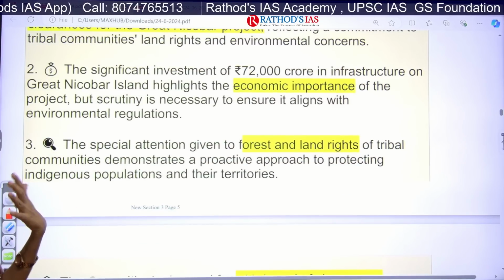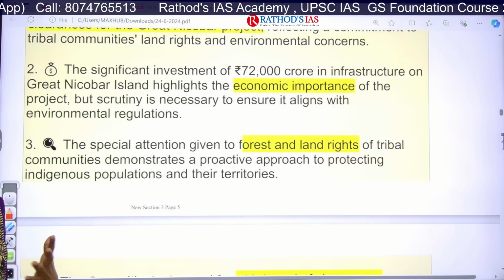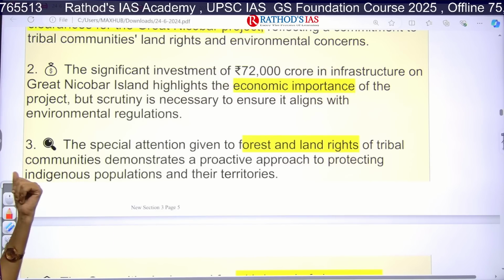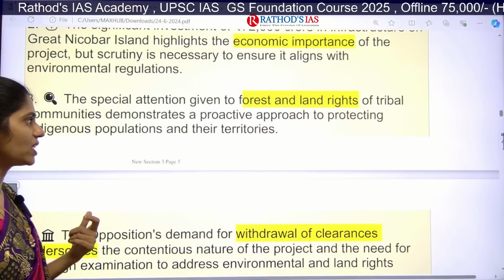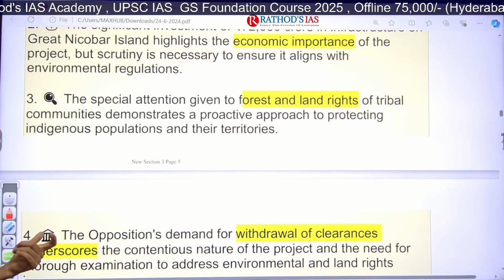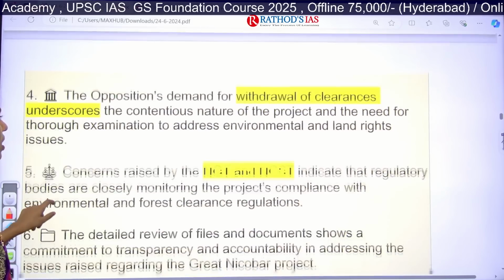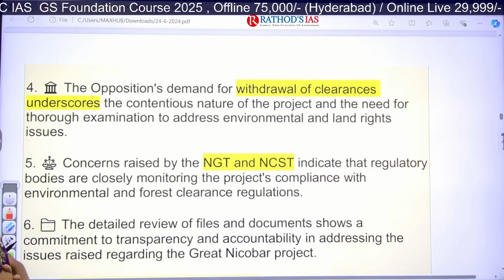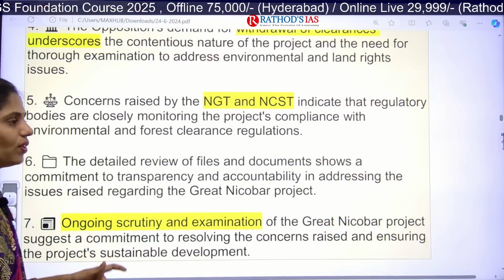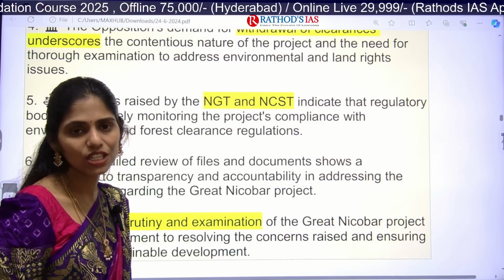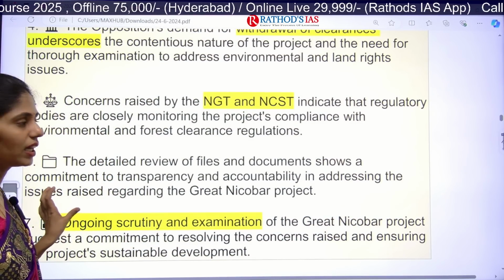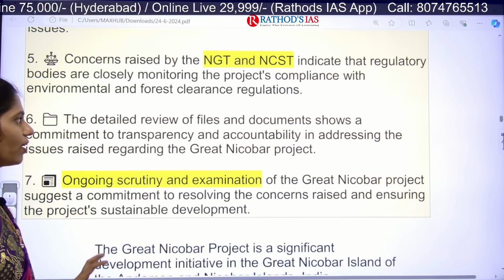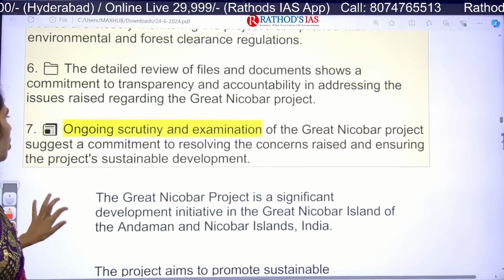Next, whatever development or infrastructure project we come up with should be aligned with environmental rules and regulations. That is taken into consideration, and we are giving special attention to the forest and land rights of these tribal communities. Opposition party people are demanding withdrawal of the clearances for this project. Some concerns have also been raised by the National Green Tribunal, which indicates that regulatory bodies are closely monitoring the project's compliance with environmental and forest clearance regulations.